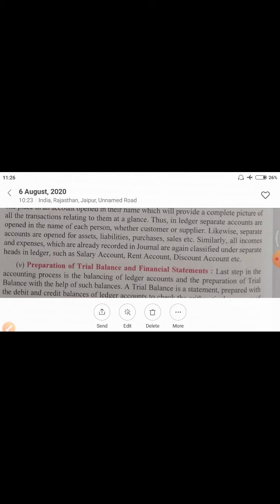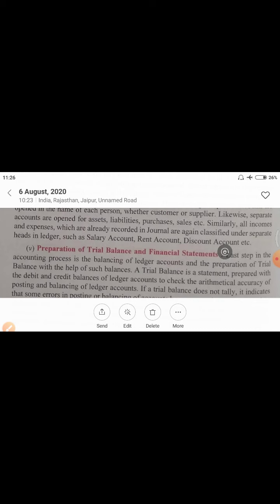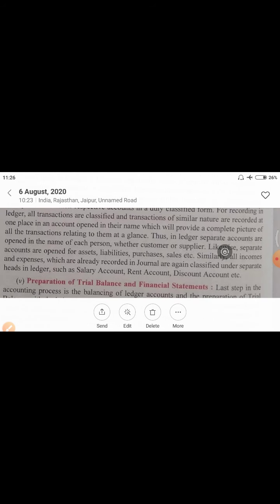So easily, whenever we want information related to purchase, we can find it in the purchase account. Otherwise, you may get confused in your journal. How will you find it in the journal? It is not possible. So we prepare the ledger accounts for correct information at any time.